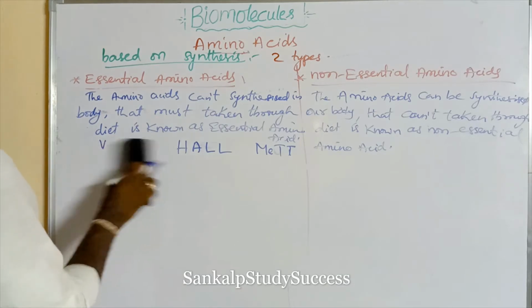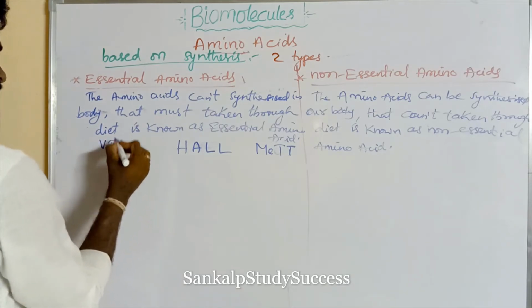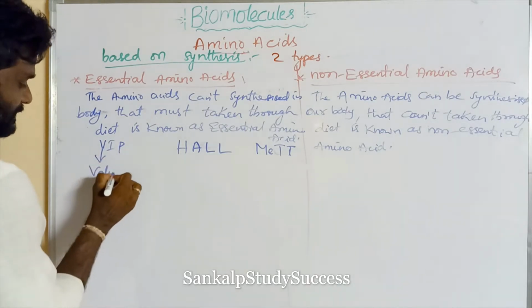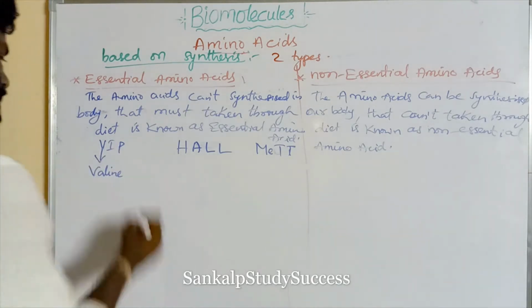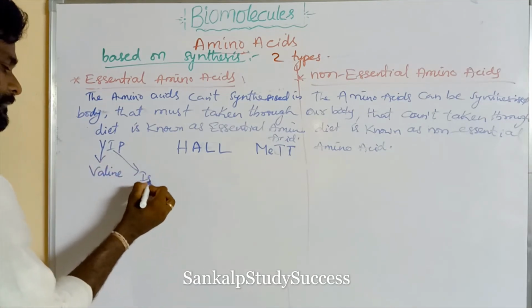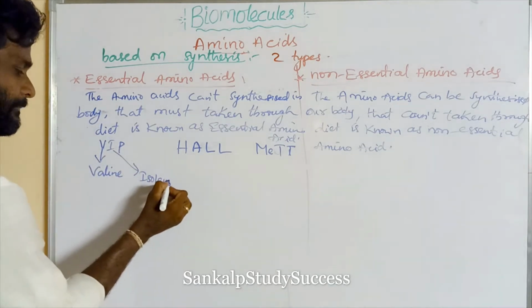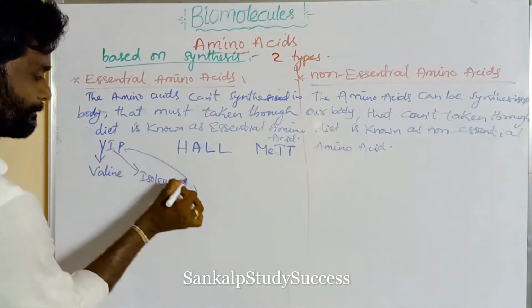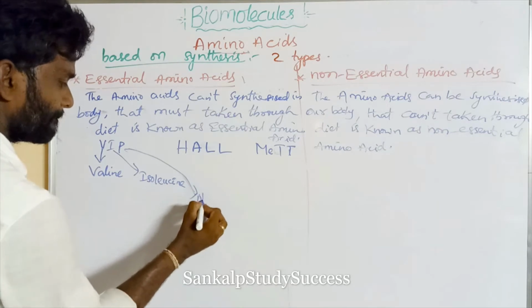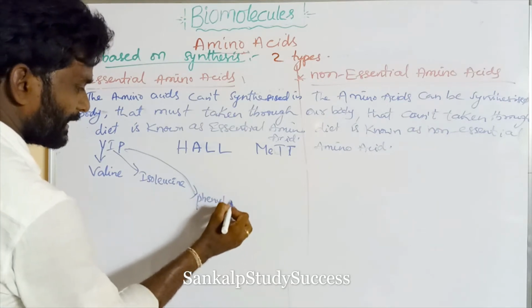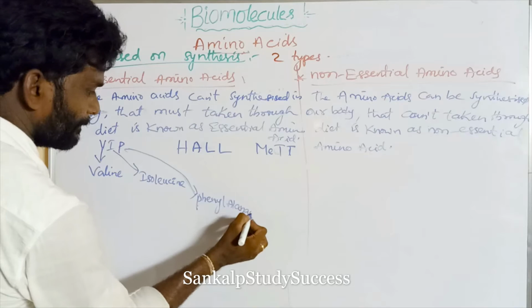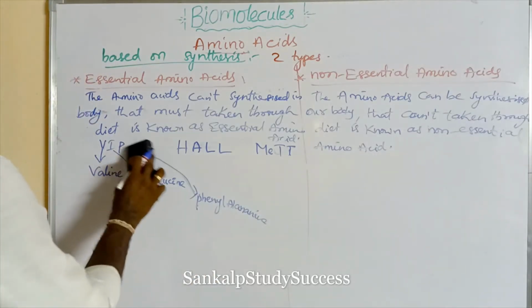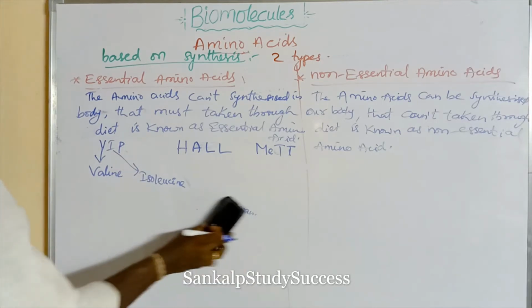So V means valine, I means isoleucine, P means phenylalanine. So VIP.